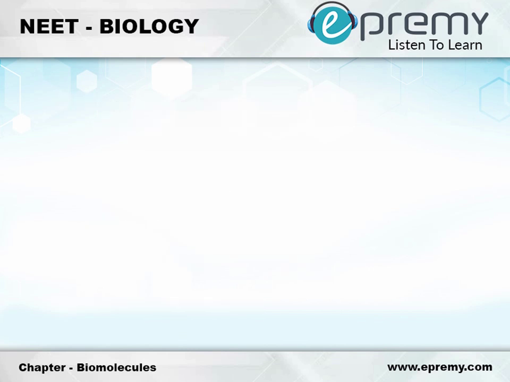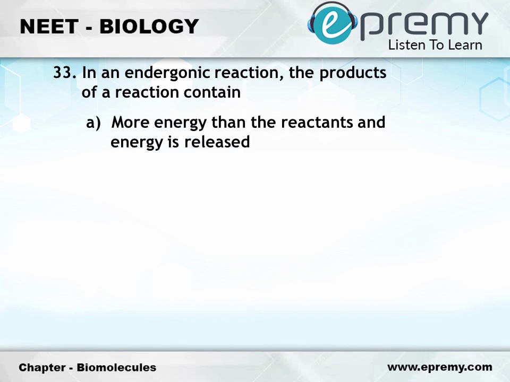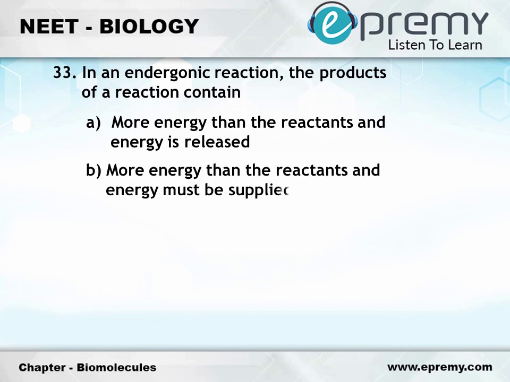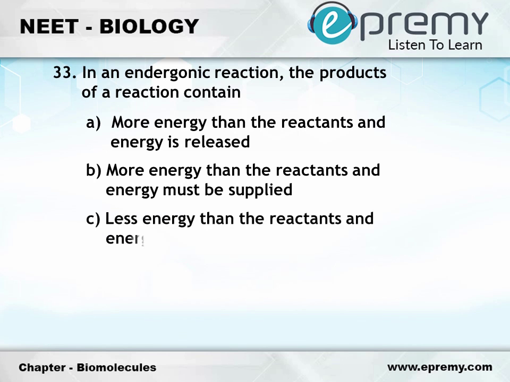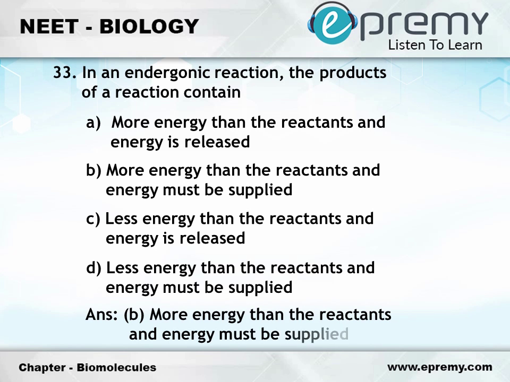Question number 33. In an endergonic reaction, the product of a reaction contains option A, more energy than the reactant and the energy is released. Option B, more energy than the reactant and the energy must be supplied. Option C, less energy than the reactant and the energy is released. Option D, less energy than the reactant and energy must be supplied. The answer is option B, more energy than the reactant and energy must be supplied.